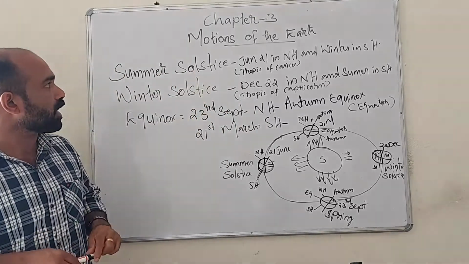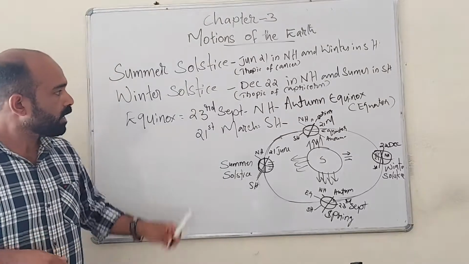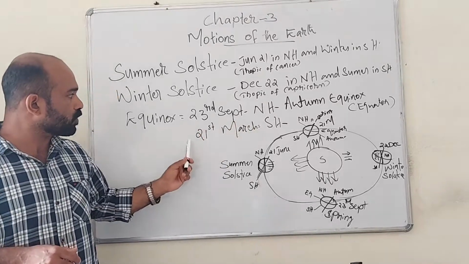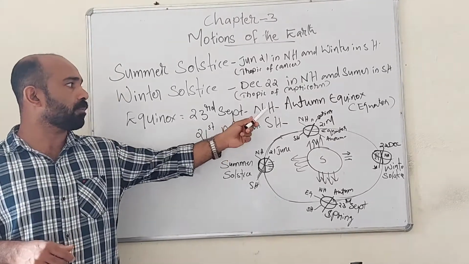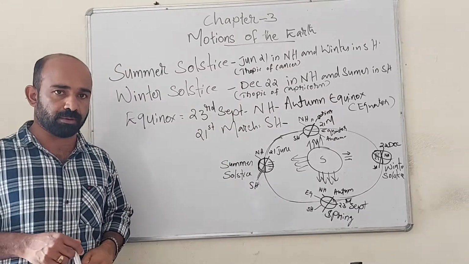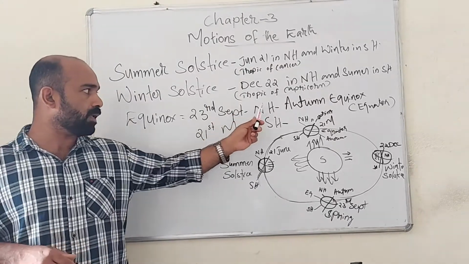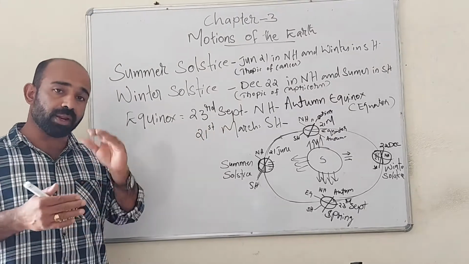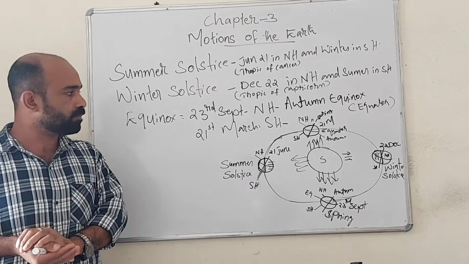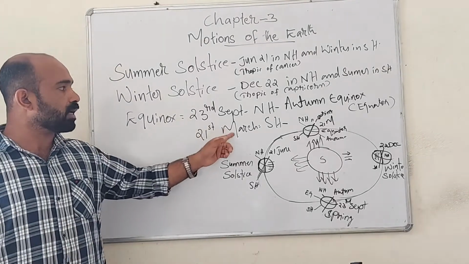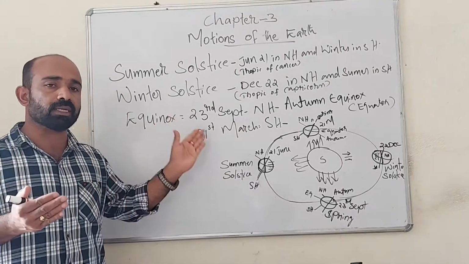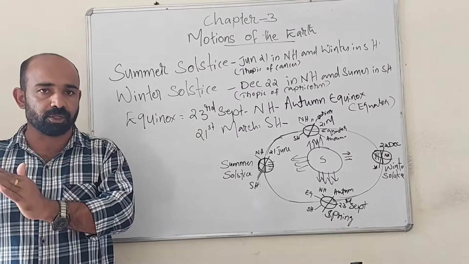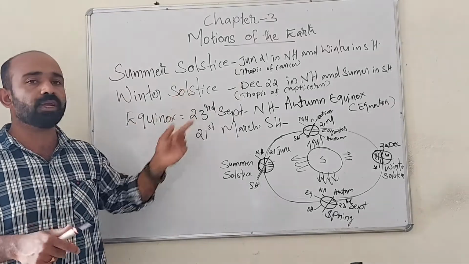These are winter and summer solstice. And now let us see about equinox. Two equinoxes are there. On 23rd September there will be autumn equinox in the northern hemisphere, and on the same day it will be spring equinox in the southern hemisphere. And 21st March is the autumn equinox in the southern hemisphere, and the same day will be spring equinox in the northern hemisphere.